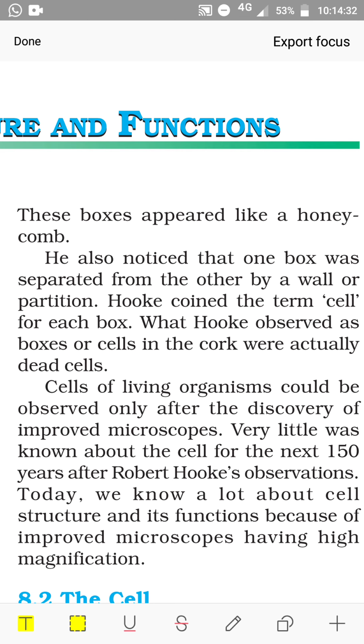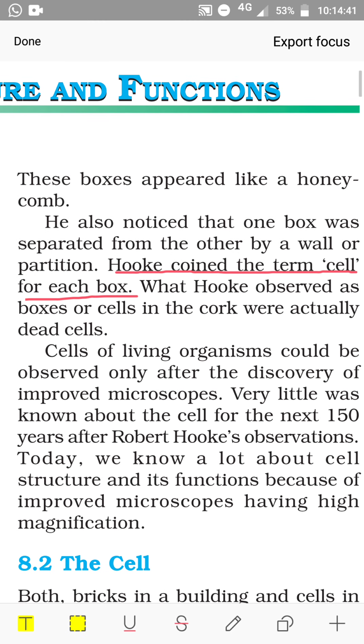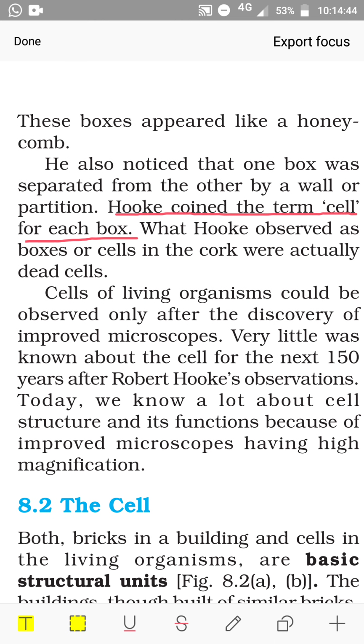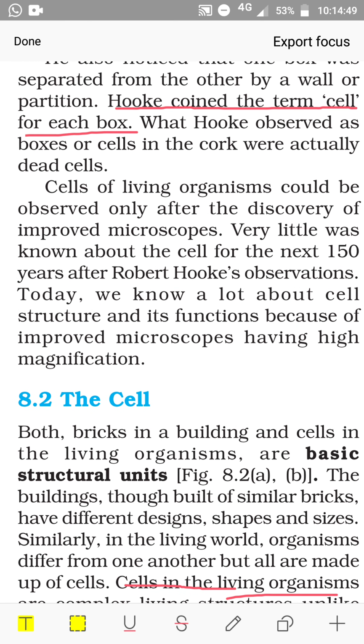Who coined the term cell for each box? What Hooke observed as boxes or cells in the cork were actually dead cells. After the discovery of cells, near about 150 years after Robert Hooke's observation, very little was known about the cell. Today we know a lot about the cell structure and its function because of improved microscopes having high magnification power.